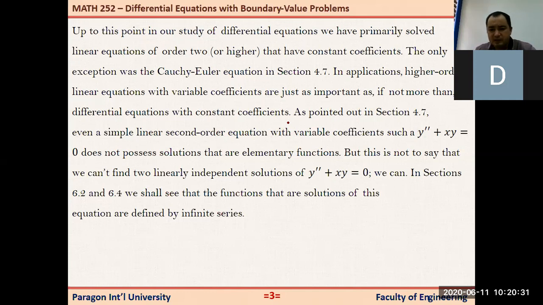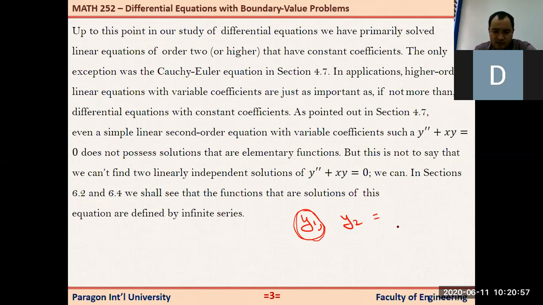Still, you will see that we will be able to get two linearly independent solutions, y sub 1 and y sub 2, and these are found by using power series solutions. That means y1 will be equal to a polynomial on the right hand side, but it has infinitely many terms.